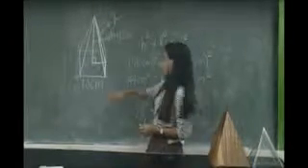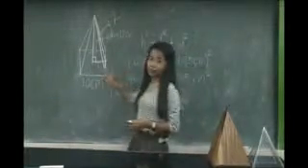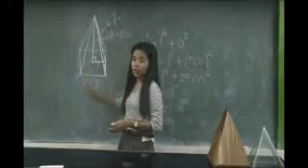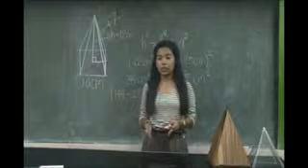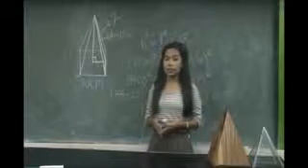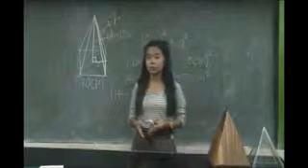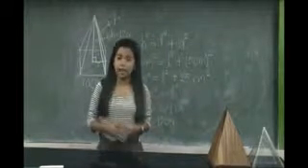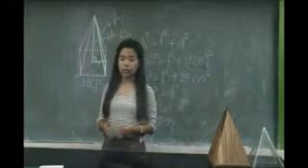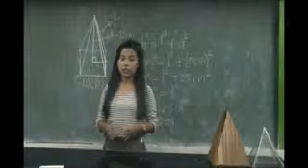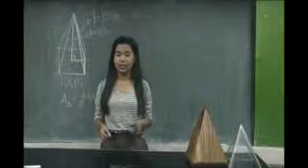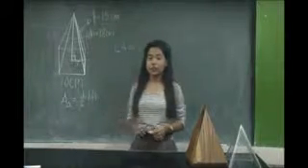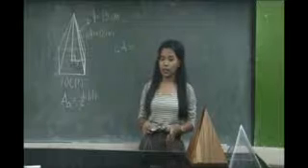The base of this pyramid is a square, and the lateral faces are triangles. Notice that the height of each triangular lateral face is 13 centimeters, not 12 centimeters. Remember that the slant height is the altitude of the lateral face, which is a triangle. The lateral area of the square pyramid is the sum of the areas of the four congruent triangles.